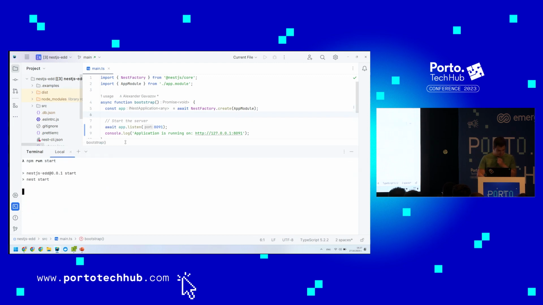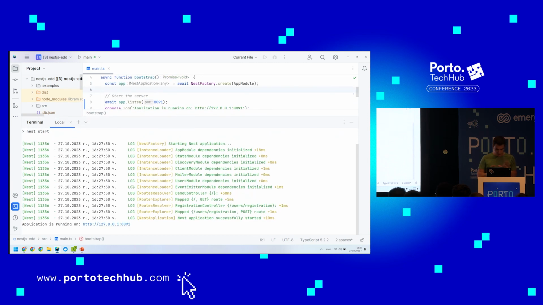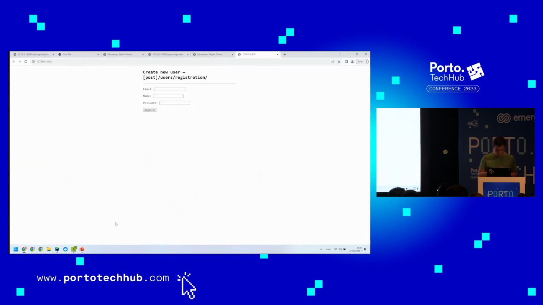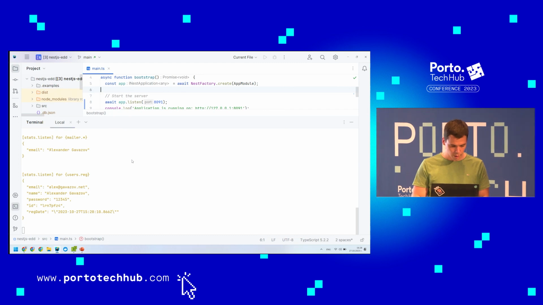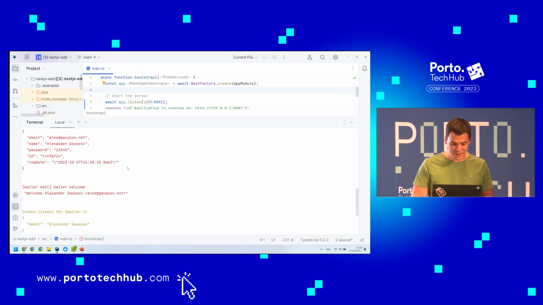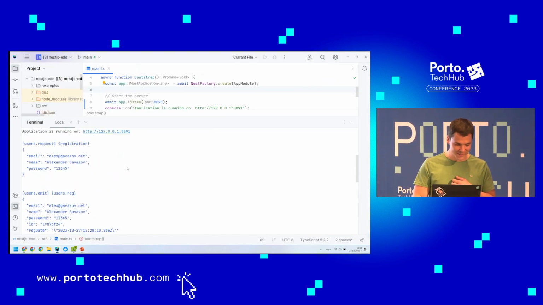There are three services. I'm not going to look at the code right now. We're going to see how it works and what capabilities we're discussing. So, you have a simple REST endpoint, which is going to register or create a registration for the user. When I click register, a lot of things are output.